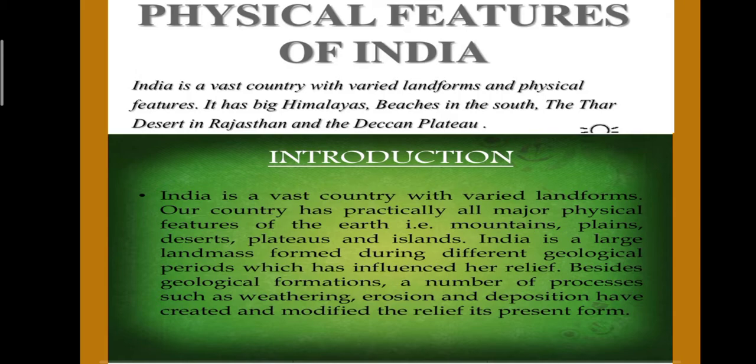Physical features of India. India is a vast country with varied landforms and physical features. It has the big Himalayas, beaches in the south, the Thar desert in Rajasthan, and the Deccan plateau. All these are the physical features of different parts of our country, India. Our country has practically all major physical features of the earth, that is mountains, plains, desert, plateau and island.